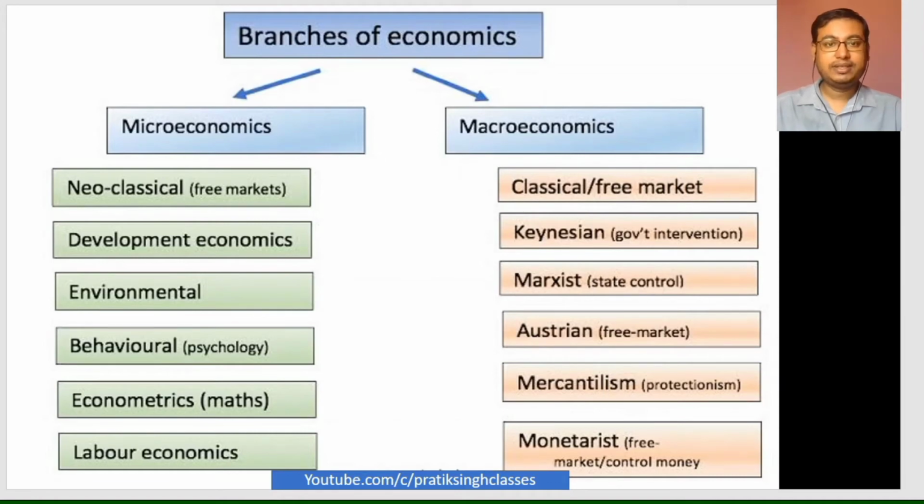Okay, so as we have seen, there are two branches of economics, those are microeconomics and macroeconomics. So these are the terms which each of them are related to. Like in microeconomics, it will be neoclassical, development economics, environmental, behavioral, econometrics and labor economics, whereas macroeconomics will be related to classical or free market, then Keynesian or government intervention, then Marxist, Austrian, mercantilism and monetarists or free market control of money.